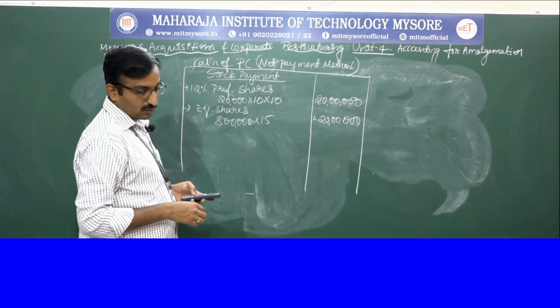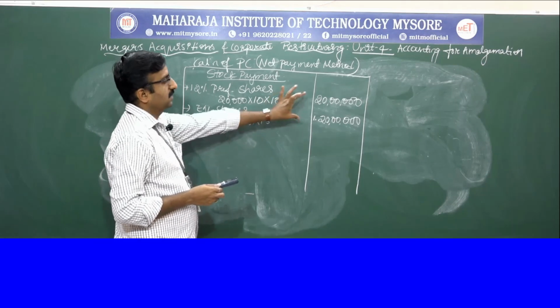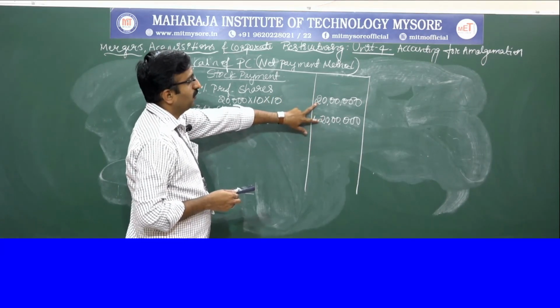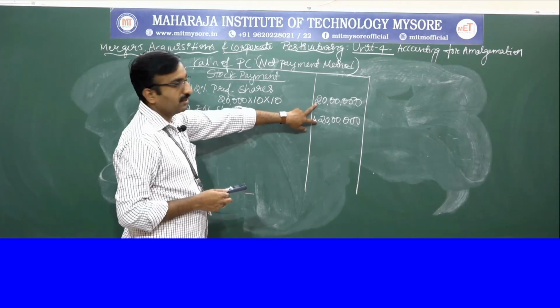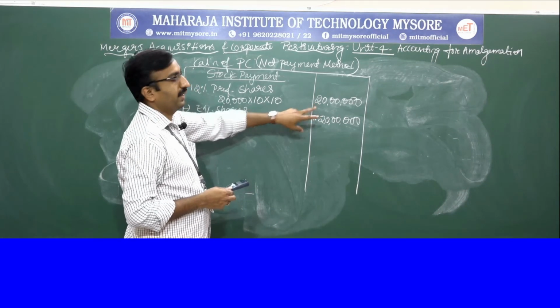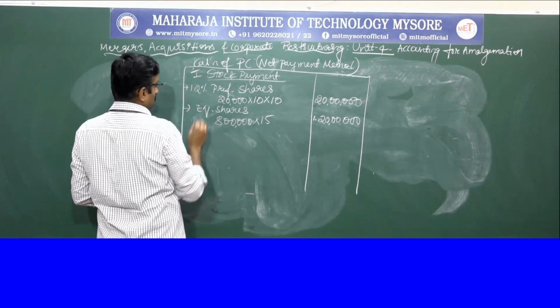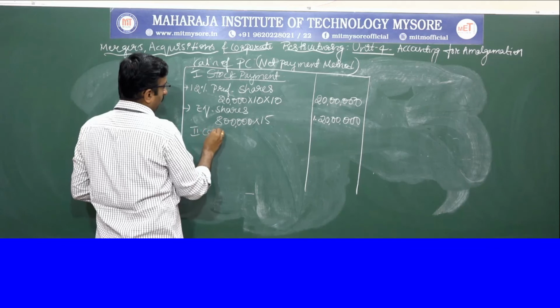So the total is called the stock payment, that is 1 crore 20 lakh and 20 lakh put together, it is 1 crore 40 lakh as the stock payment. Next, go to the cash payment.